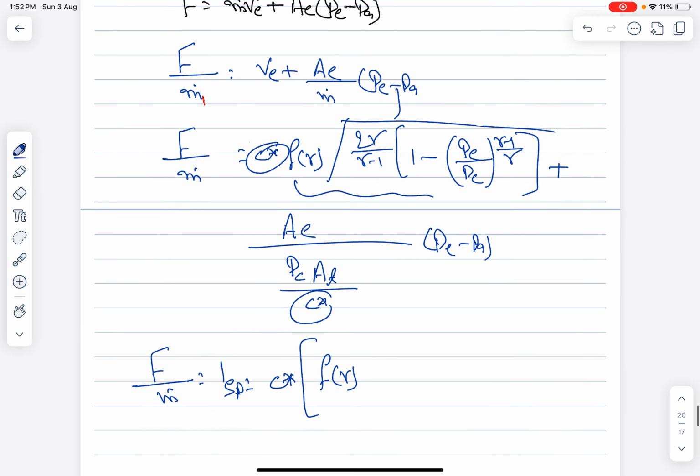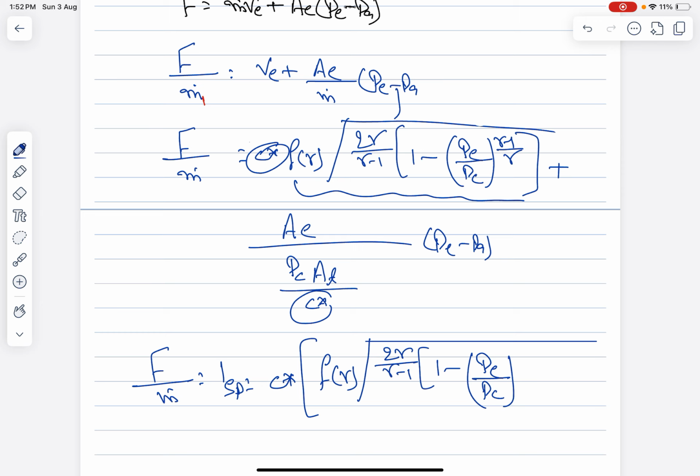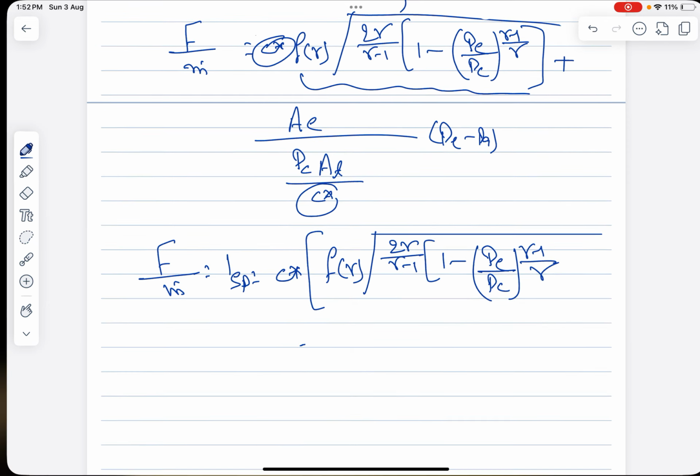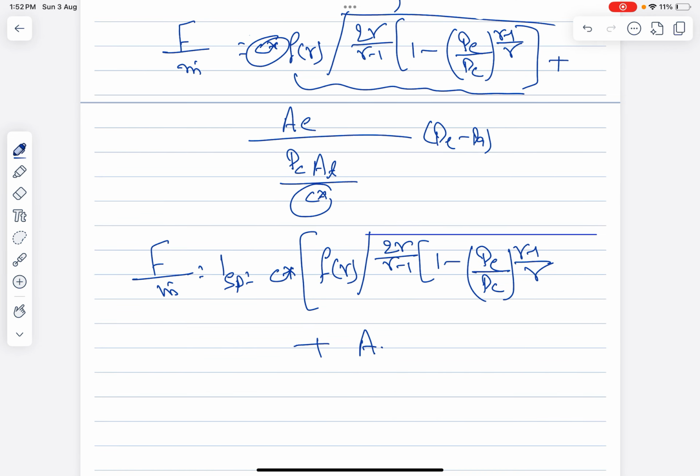I'm writing this term, f of gamma, root under 2 gamma by gamma minus 1, by P by PC to the power gamma minus 1 by gamma. Fine. Then after we are having the plus A by AT, P minus PA divided by PC.